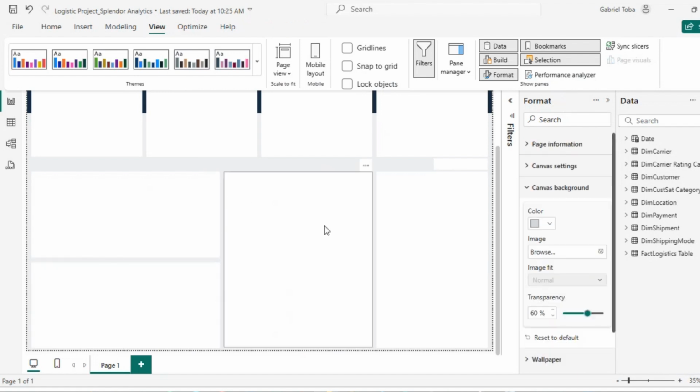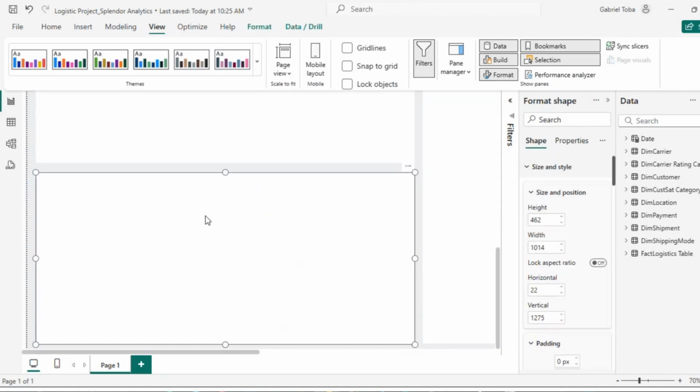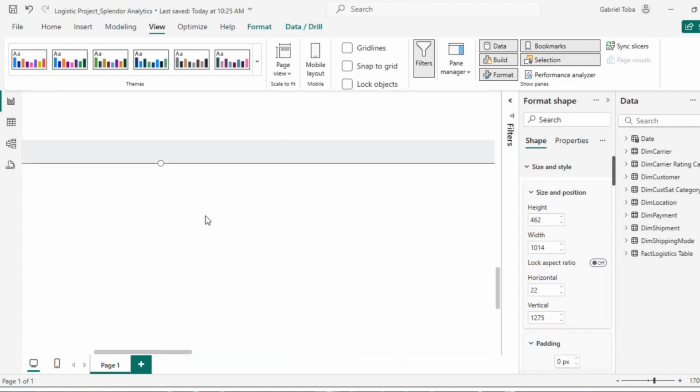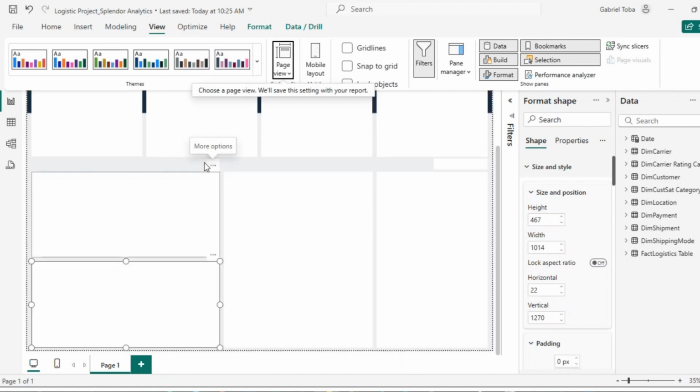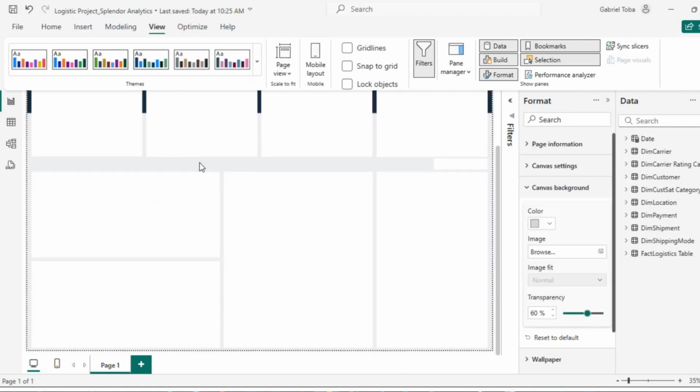I think the distance between these three and not this one is not okay. But then let me zoom out and adjust this a little. This is why I zoom out: it allows me to do these little adjustments. Let me click out here. I think it's better. So what I will do is call this my overview page. I'll call this overview. And that's what I have it named here.